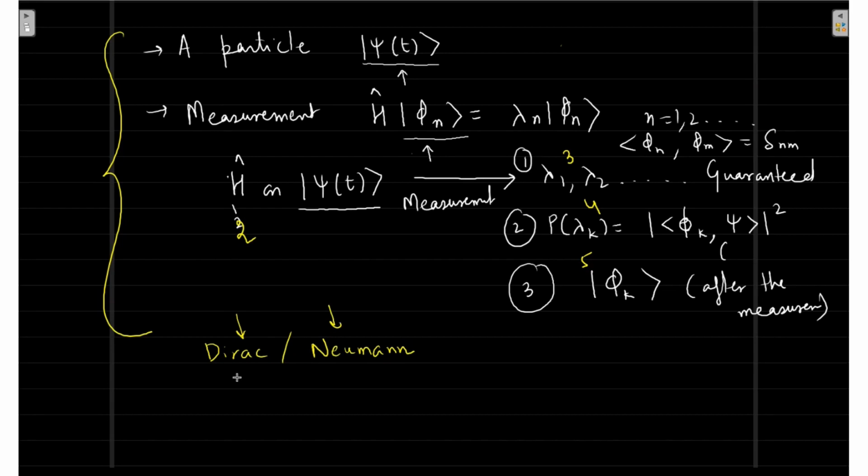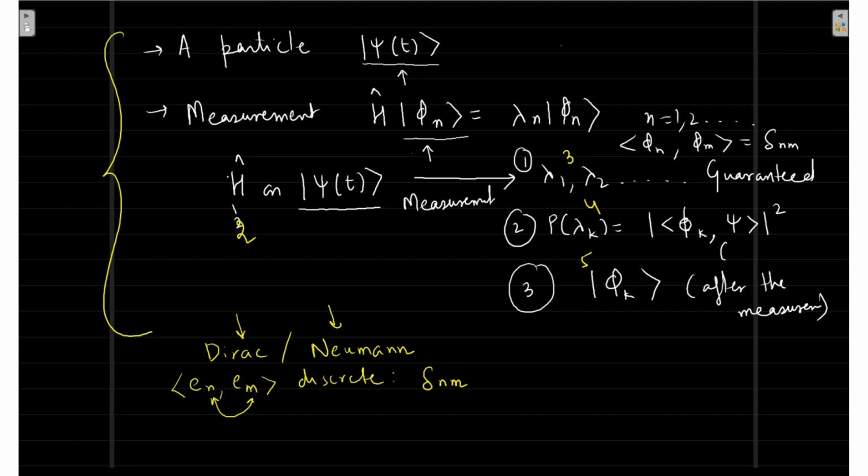That becomes rather simple to understand. Whenever you are talking about E_n and E_m, you are talking about only these two, and these two are discrete. Then you use the Kronecker delta.